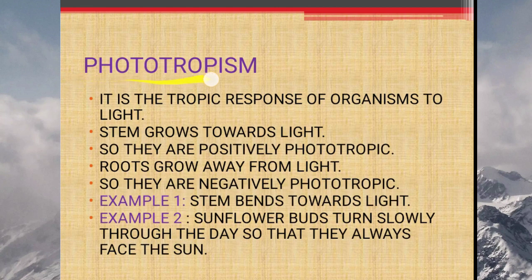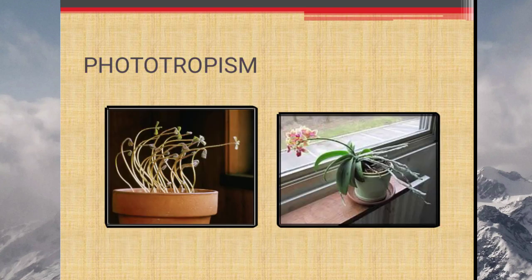First we will discuss phototropism. It is a tropic response of an organism to light. Stem grows towards light, so they are positively phototropic. Root grows away from light, so they are negatively phototropic. So two examples are given here. Stem bends towards light and sunflower buds turn slowly through the day so that they always face the sun. So here I have shown some pictures related to phototropism where you can see that the stem is bending towards light.